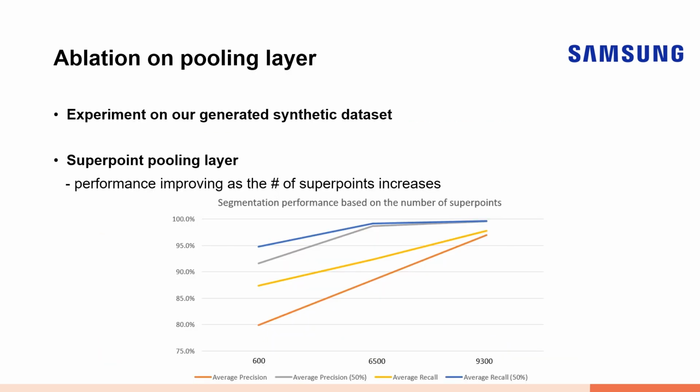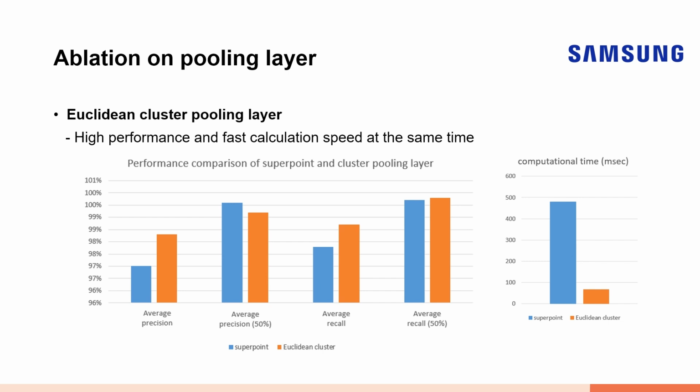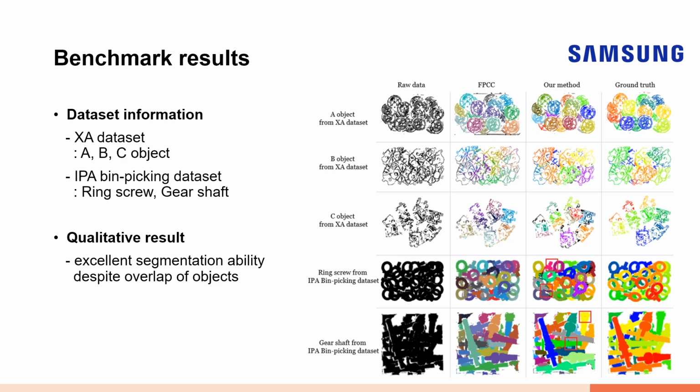In the ablation study, we observed that performance improved as the number of groups increased due to the complexity of the bin picking scene. Interestingly, when we generated over thousands of groups, Euclidean clustering exhibited both faster computational speed and better performance. We evaluated the segmentation performance of our proposed method through benchmark results.